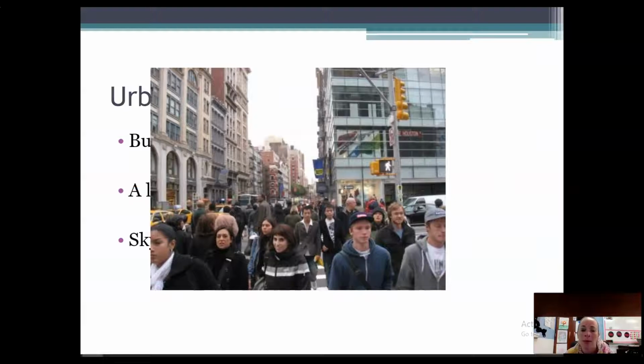It has a lot of people. Most people in big cities walk. Notice that they're almost shoulder to shoulder. So you will have lots and lots of people walking around during the day and even at night.